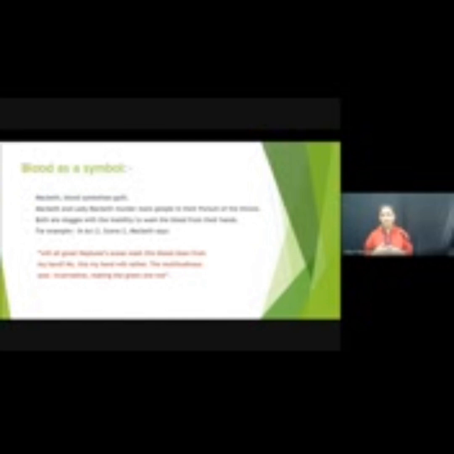I give an example from Act 2, Scene 2. Macbeth says, "Will all great Neptune's ocean wash this blood clean from my hand? No, this my hand will rather the multitudinous seas incarnadine, making the green one red."